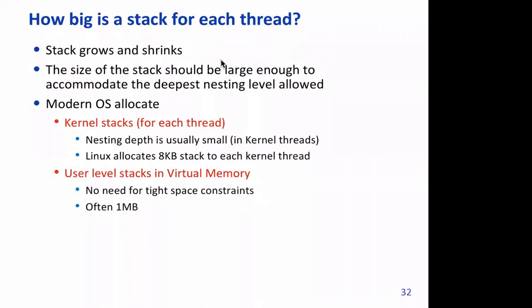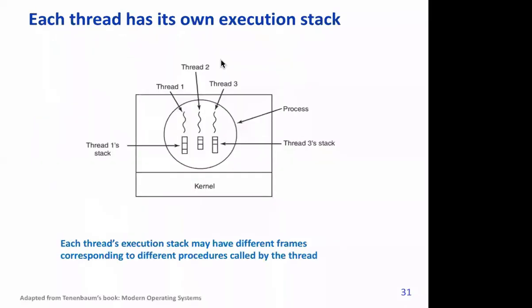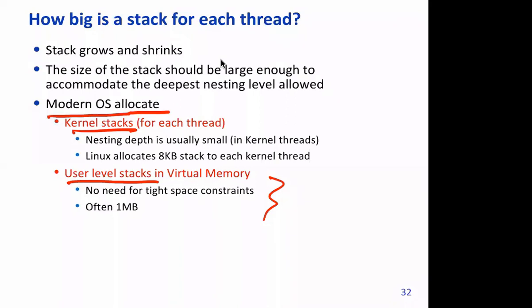So again, in modern OSs, in the latest OSs, we have 2 stacks: a kernel stack and a user level stack. The user level stack is something that we have seen just now, right? These ones. Apart from that, corresponding to each thread, the OS allocates a kernel stack.